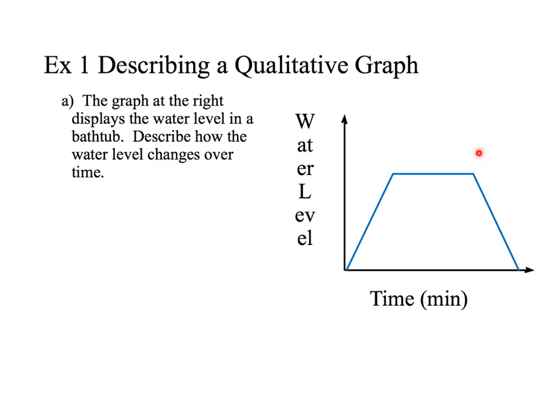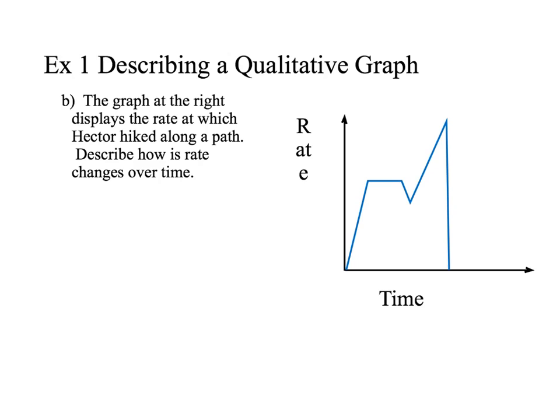And now we're done giving the puppy a bath, so we're going to open the drain and let all the water drain back out, and the water level goes back down. So basically that's what you would put as a description: the tub is filling up, the tub levels out, the tub is draining. And you would get full credit for the problem.